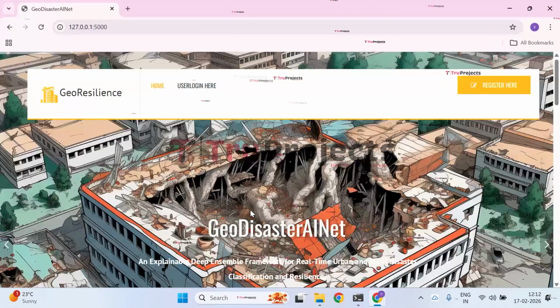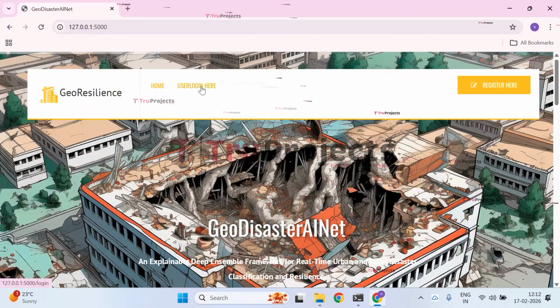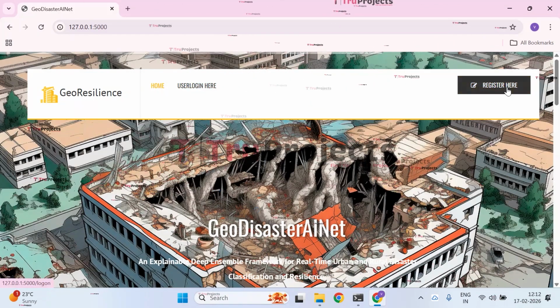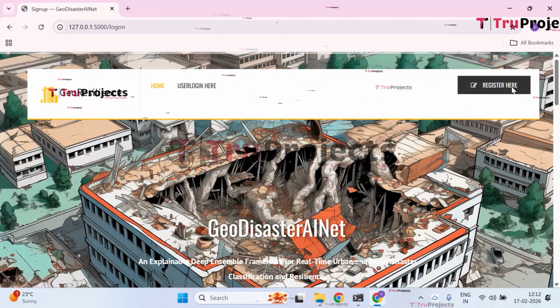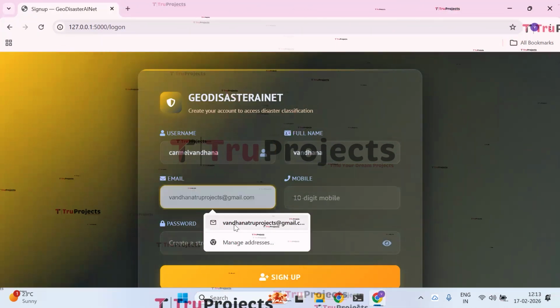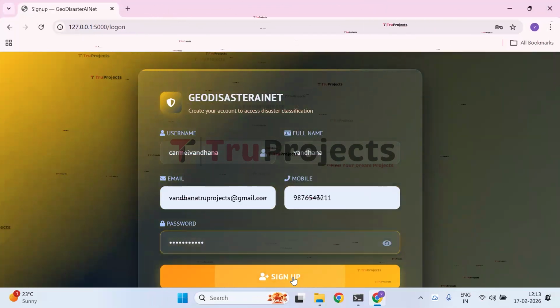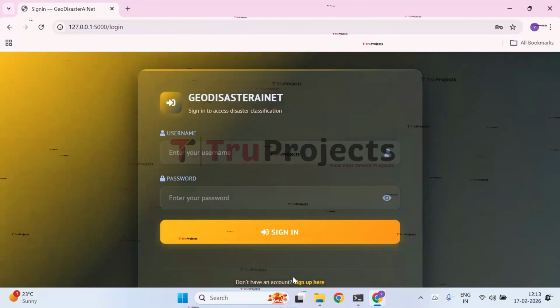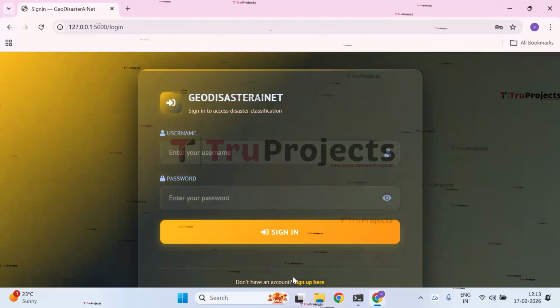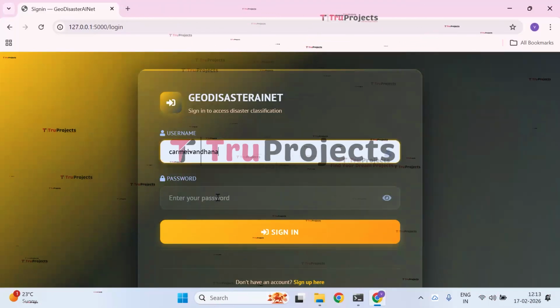This is a front-end build using the Flask framework. In this page, we have Home button, User Login Here button, and Register Here button. Firstly, click on Register Here button so that the user registration form will be opened where you need to enter the details and create an account for user authentication like username, full name, mail ID, mobile number, and a strong password. Then click on sign in, so that all the given details are stored in signup.db, and the login.html will be opened, where you need to access the application with the help of username and password.